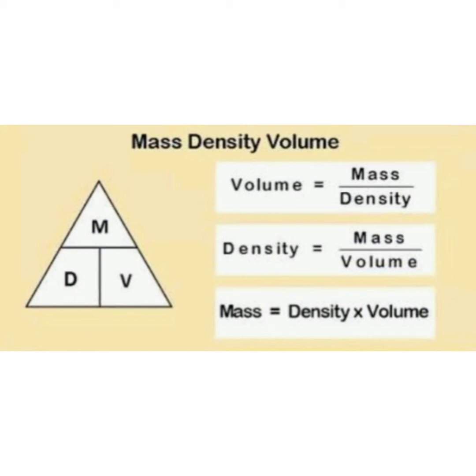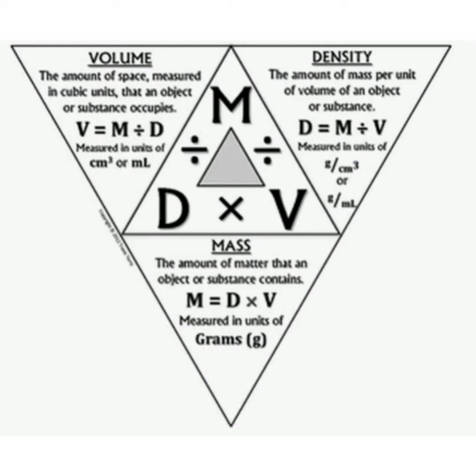To find the density of any object, we need to know the mass of the object and its volume. Divide the mass by the volume in order to get an object's density.